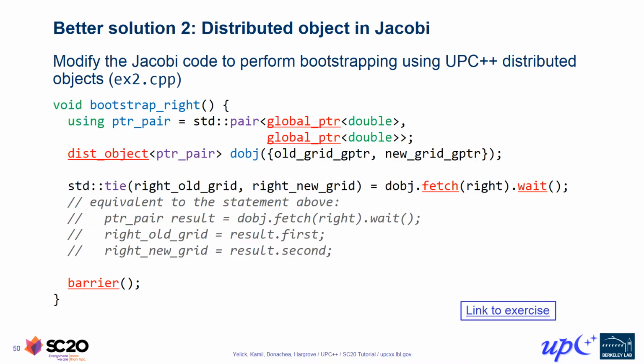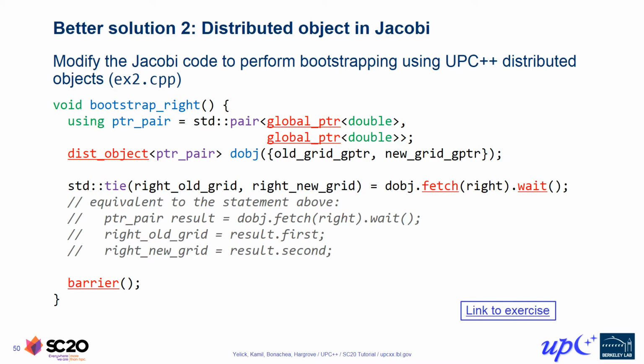Now we'll look at a second and better solution to the same exercise. In this version, we'll instead declare just one distributed object with a value type of std::pair, a container holding two global pointers to double. This pointer pair type alias was declared here to represent that helper type to make the syntax nicer. For those less familiar with C++ programming, it's worth noting that type aliases like this one are a handy feature that can help declutter your code, especially when lots of template types are involved, as those tend to inflate the syntactic length of your types.